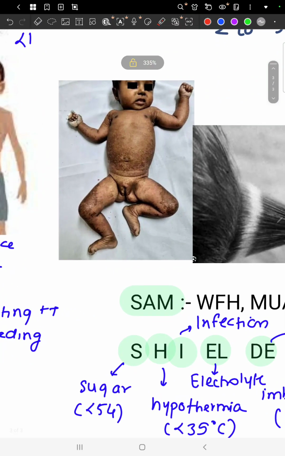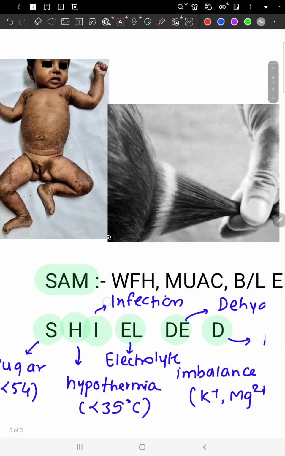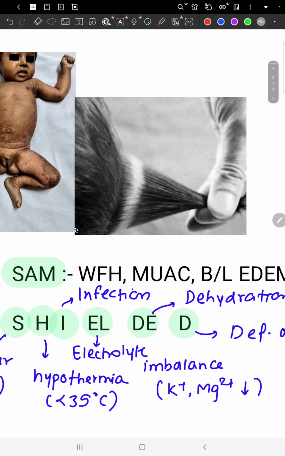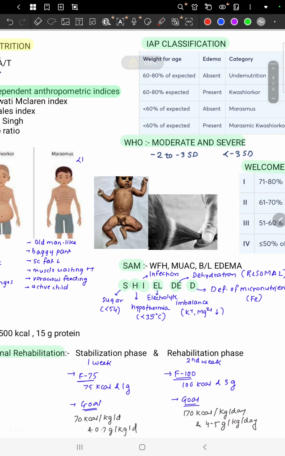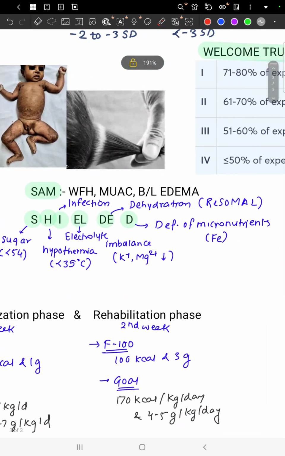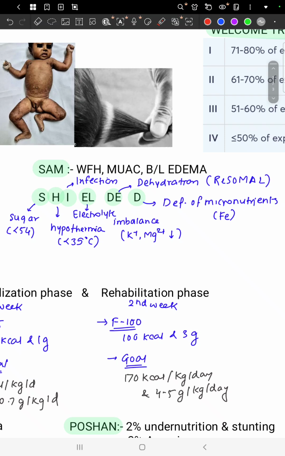Here we can see there is different pigmentation over the body. Then over here, this is related to hair. This is called the flag sign, that is alternate black and white hair. Sparse hair is there, and easily pluckable hair. Both of them, the flaky paint dermatosis as well as the flag sign, are features of kwashiorkor and not marasmus. This is important. Now after completing kwashiorkor and marasmus, the next important thing in this chapter is severe acute malnutrition.